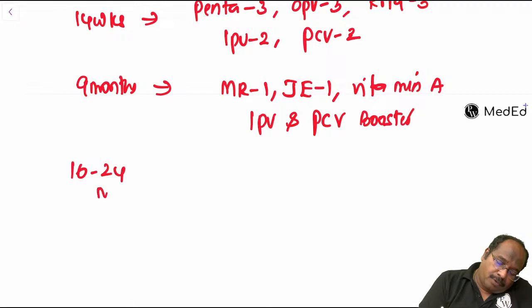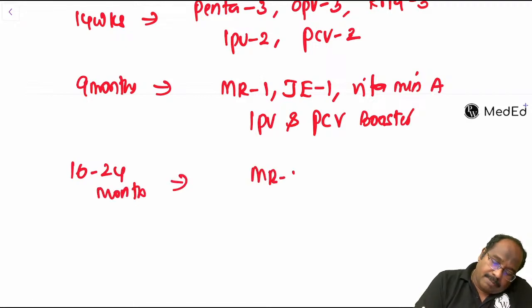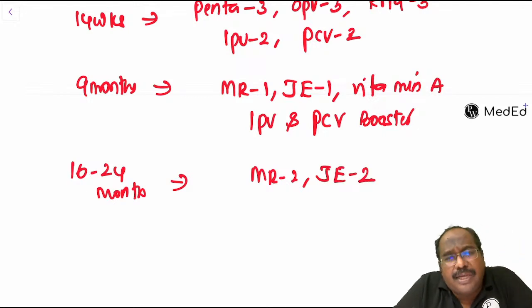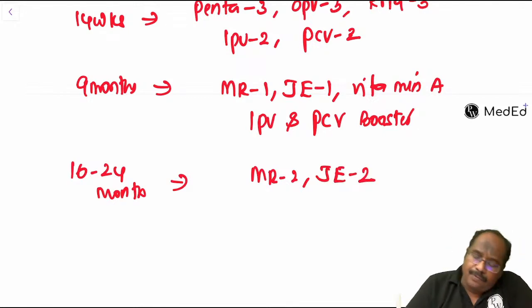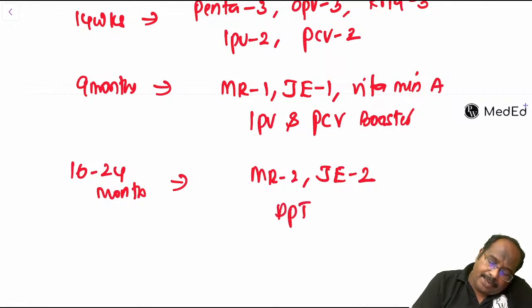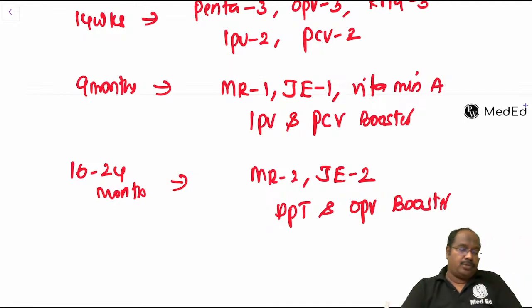At 16 to 24 months, what are you going to provide? MR2, JE2, and you will be providing DPT and OPV booster dose.